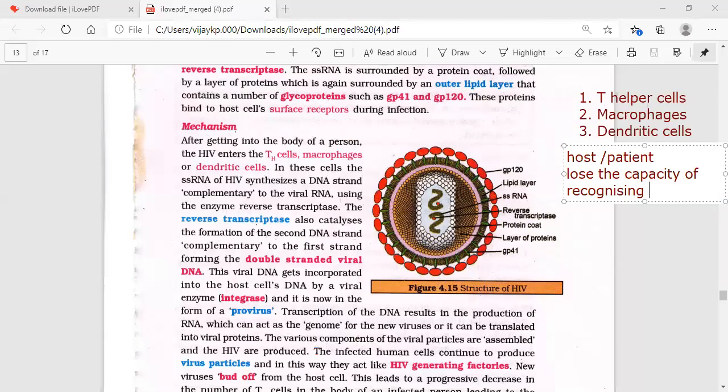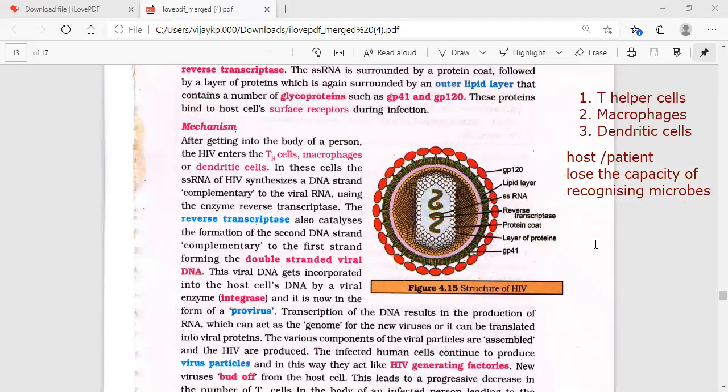So if they lose the capacity, informers are lost, and it is very difficult for the police to identify the thieves here. Informer means a person who informs he is the thief, he is the terrorist, likewise. So the informers are lost. When the HIV virus attacks, the host patient loses the capacity of recognizing microbes. That is the immediate effect you need to understand.